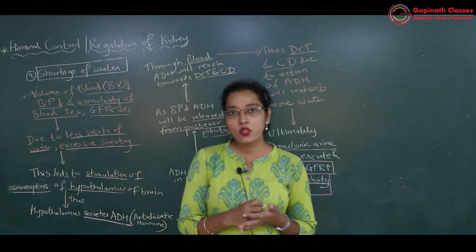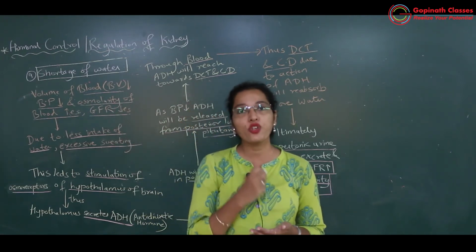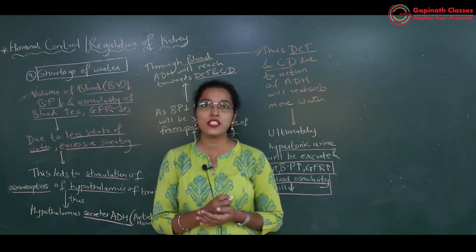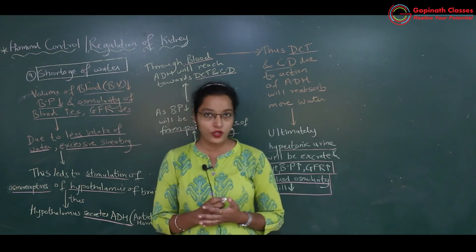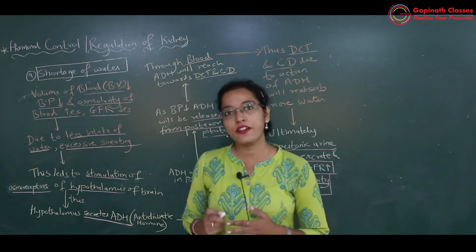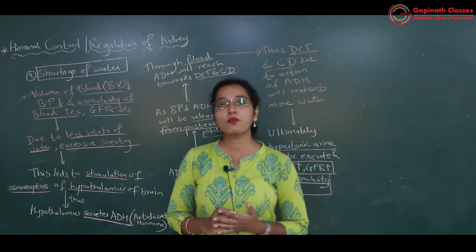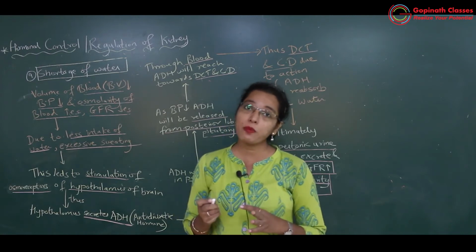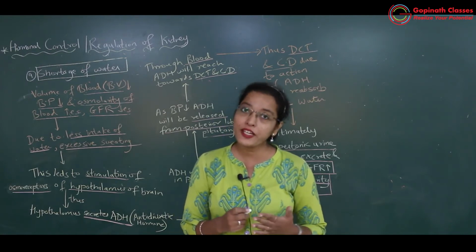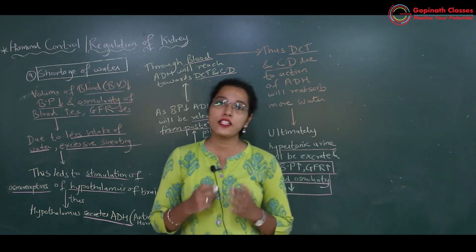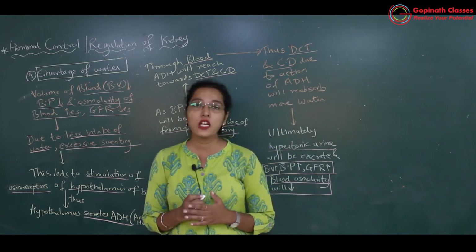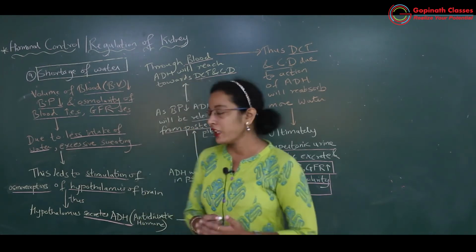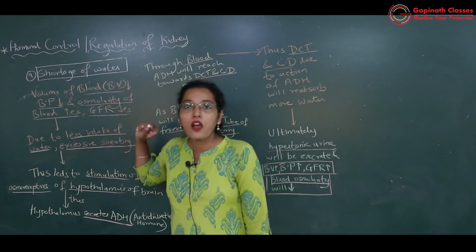Then BP decrease हो गया है, water blood में कम हो गया, body fluid में water कम हो गया है, इसका मतलब salt concentration has increased, that is solutes have become more. And when the solute concentration is more in the solution, osmolarity of the solution will increase. So osmolarity of the blood has increased. Why osmolarity of the blood has increased? Because there is shortage of water in the body fluids, less amount of water is there, so body fluid will become more concentrated. That means osmolarity of the blood will increase.